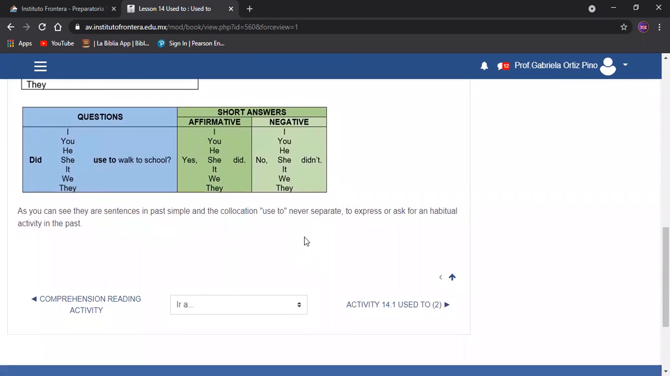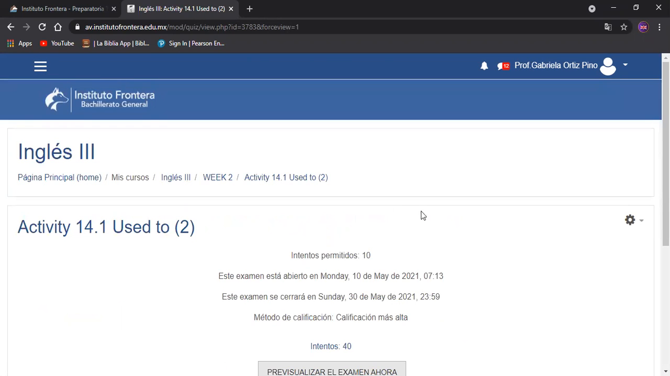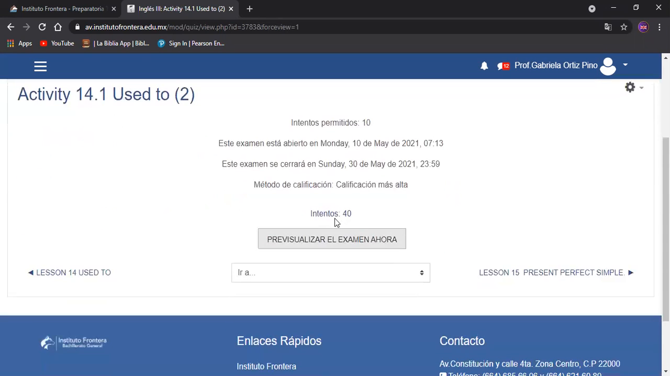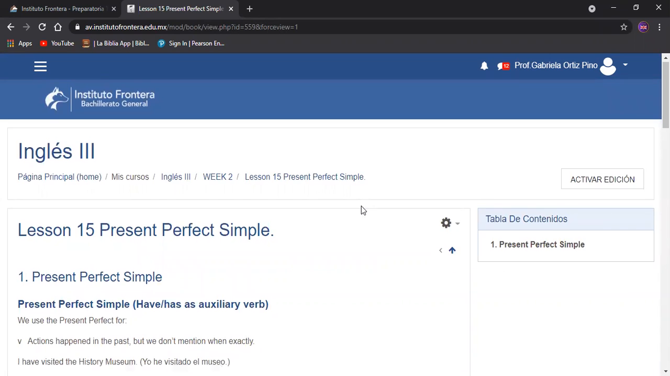As you can see, they are sentences in past, and the collocation used to is never separated to express or ask for a habitual activity in the past. Here we have a second activity for used to, and we are going to talk about present perfect simple.